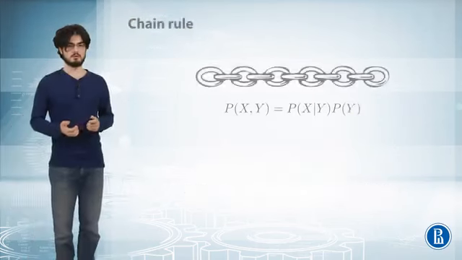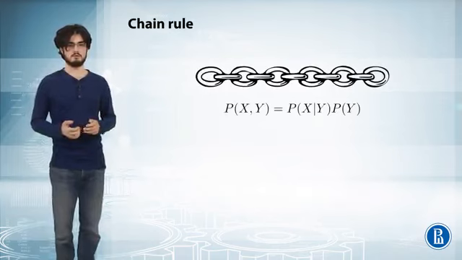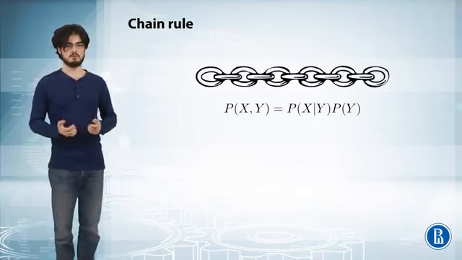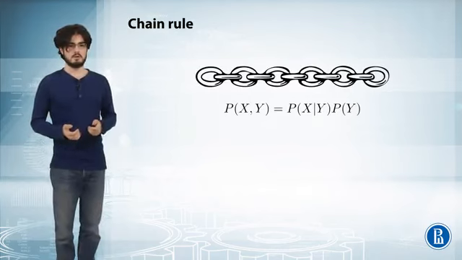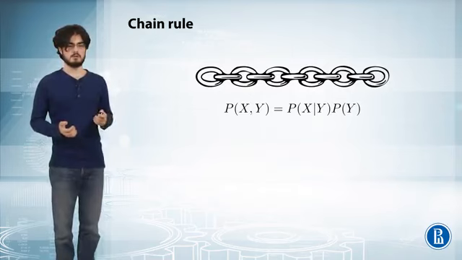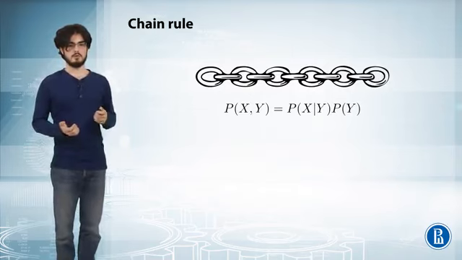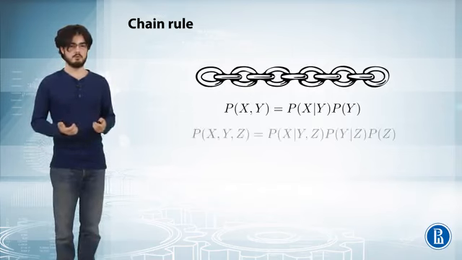We'll need 2 tricks to deal with formulas. The first is called a chain rule. We can derive it from the definition of the conditional probability. That is, the joint probability of x and y equals the product of x given y and the probability of y. By induction, we can prove the same formula for three variables.